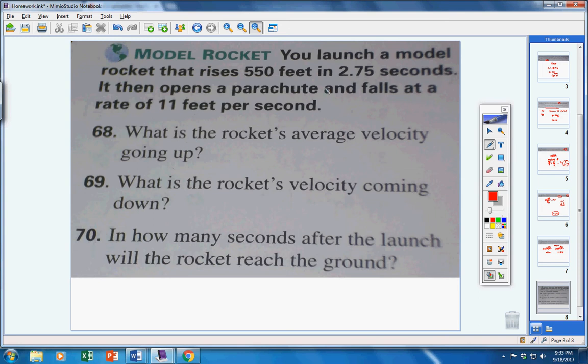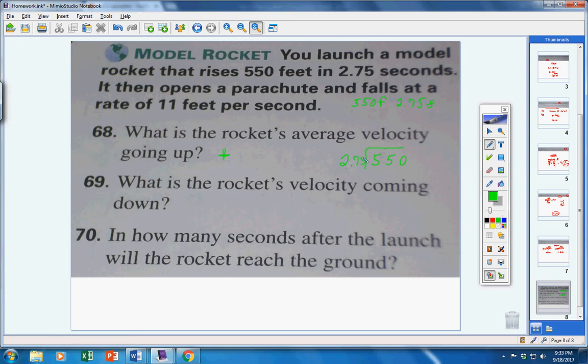You launch a model rocket that rises 550 feet in 2.75 seconds and then opens a parachute and falls at a rate of 11 feet per second. First of all, what is the rocket's velocity going up? So we know it's going to be positive. Okay, it's going up. And if it's going up at 550 feet every 2.75 seconds, then simply take the 550 and divide it up into seconds.